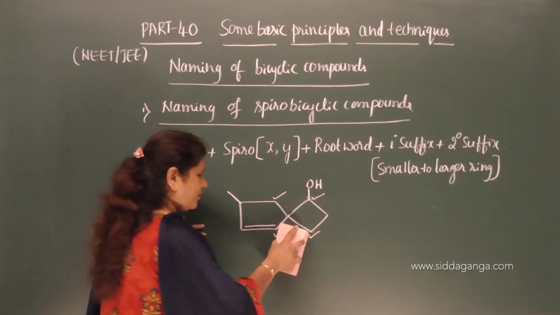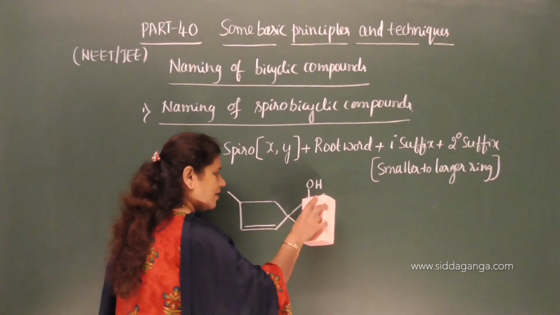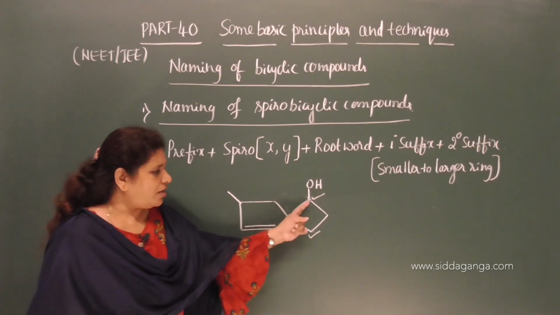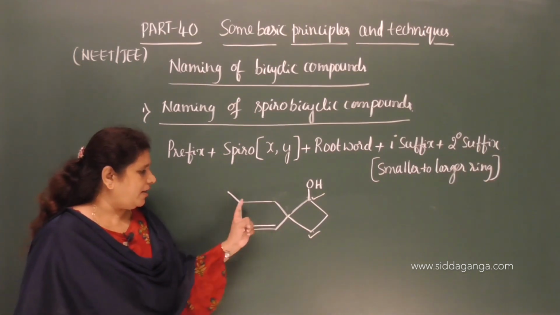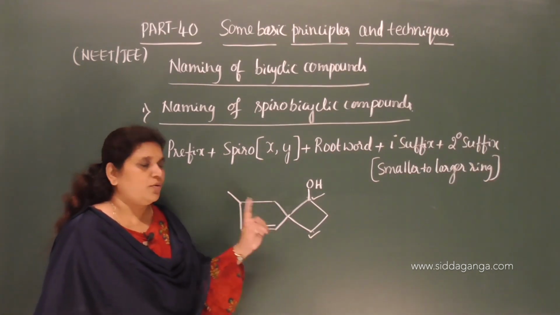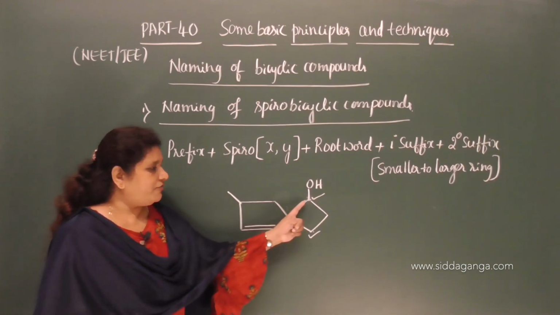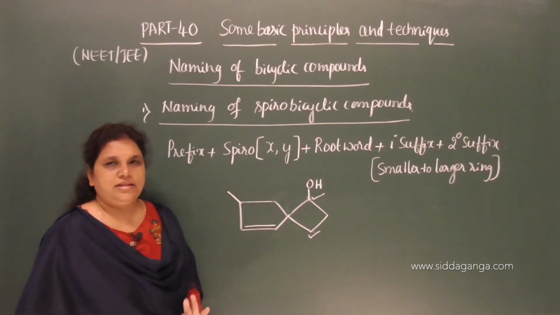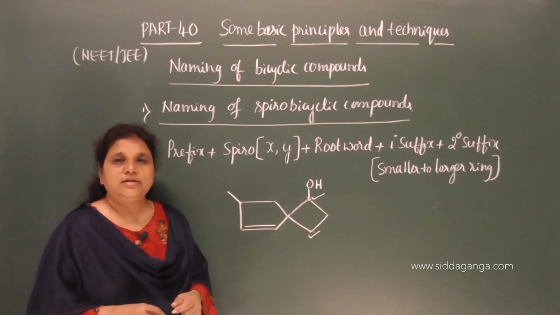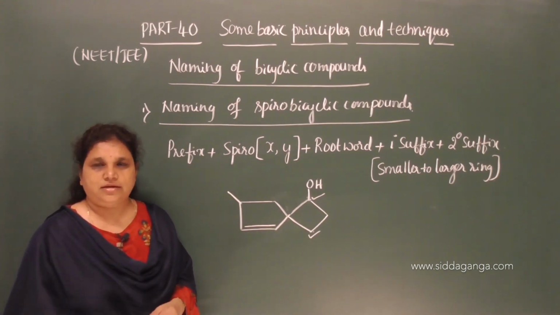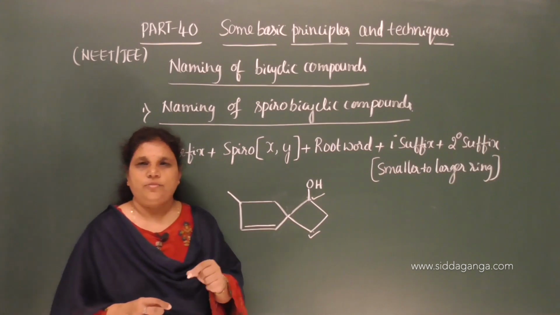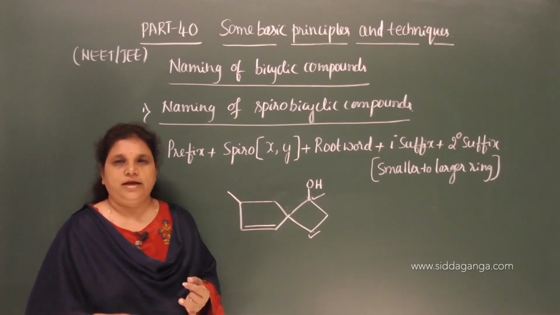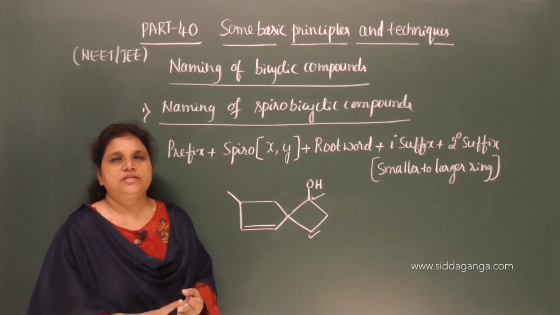Therefore, either we have to start the number from this carbon or from this carbon, because this is the smaller ring, correct? 1, 2, 3. 3 carbon atoms are there, and here 4 carbon atoms are there, including 1 bridgehead carbon. So, therefore, this is the smaller ring. Numbering should be done either from this carbon or from this carbon. And again, while numbering the smaller ring or the larger ring, we have to follow the same IUPAC rules. Preference should be given to first functional group, and then to the multiple bonds, and then to the substituent group.